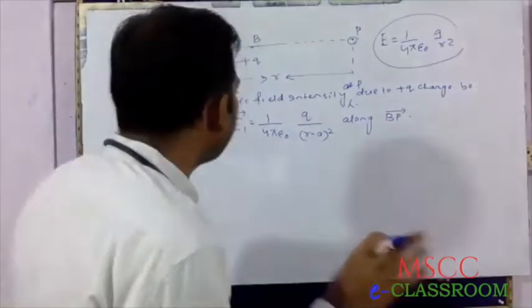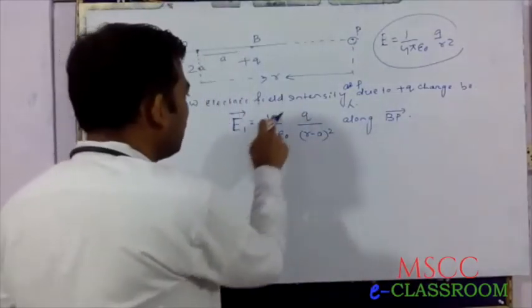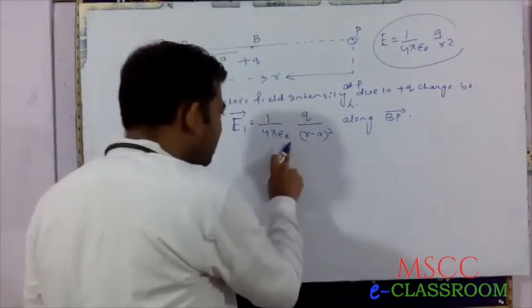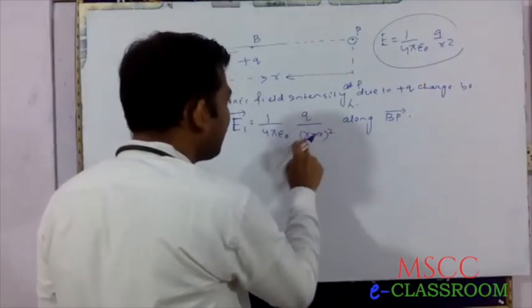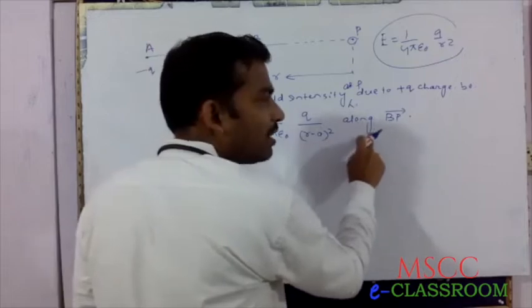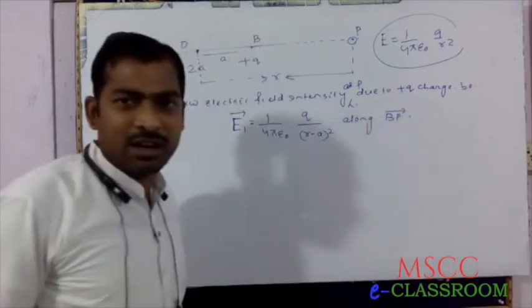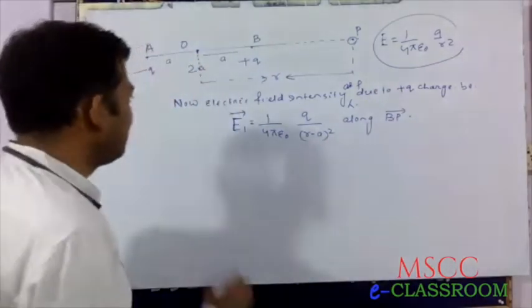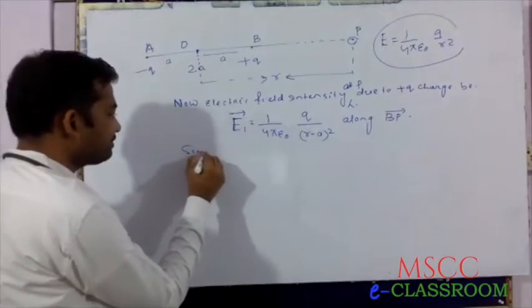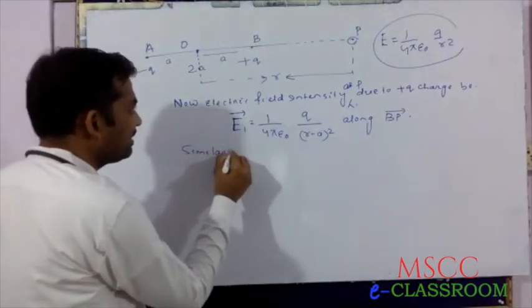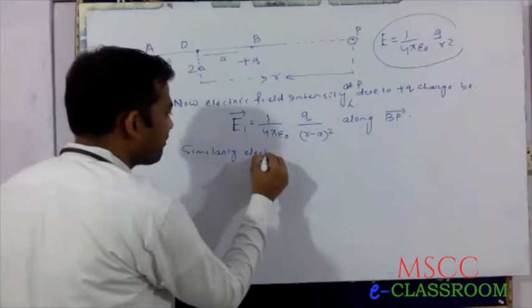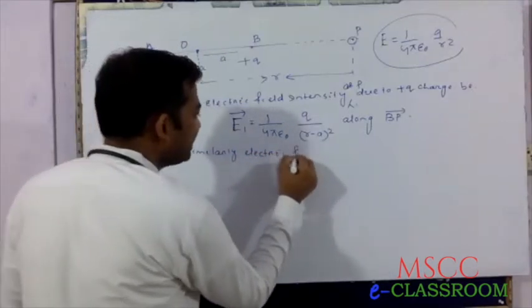Therefore we can write E1 equals 1 by 4 pi epsilon naught, q by (r minus a) whole squared, along PB. Similarly, electric field intensity.